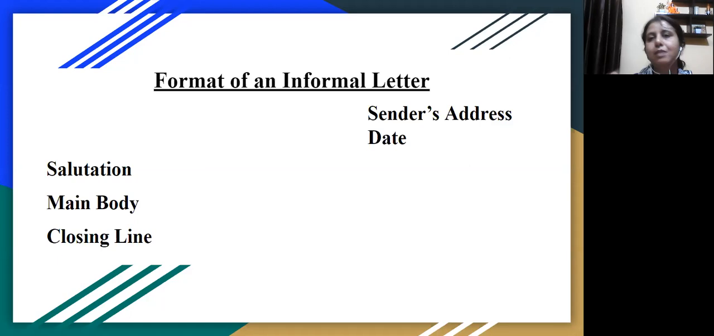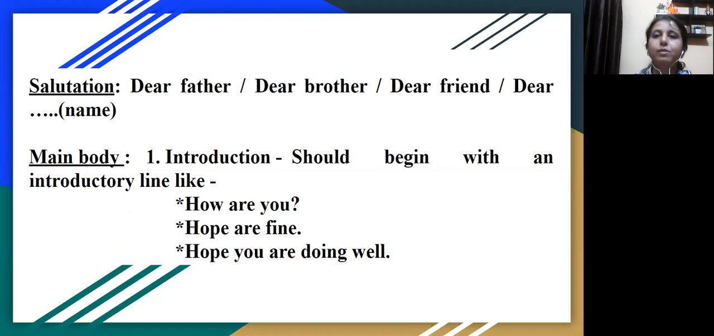You shouldn't be using 20.03.2020 or a slash. No, that is not to be used. What kind of salutation you are going to use? It depends on the person to whom you are writing.